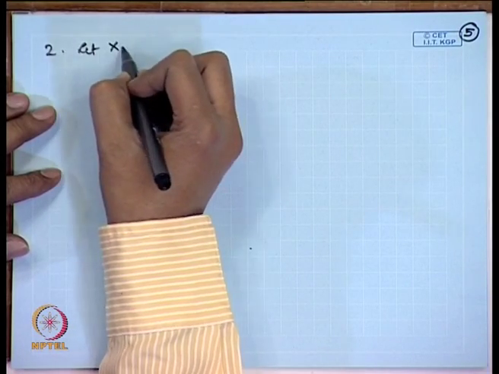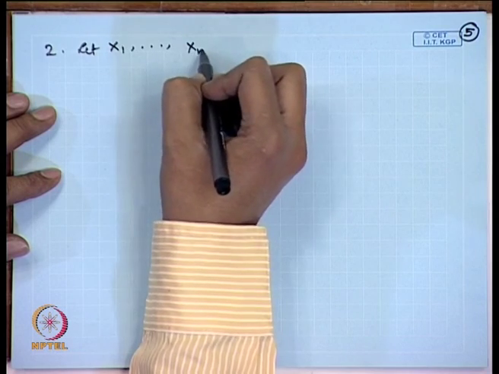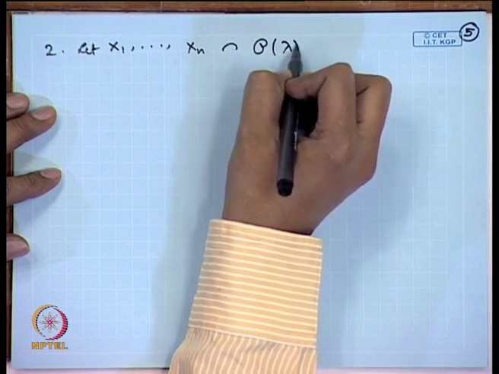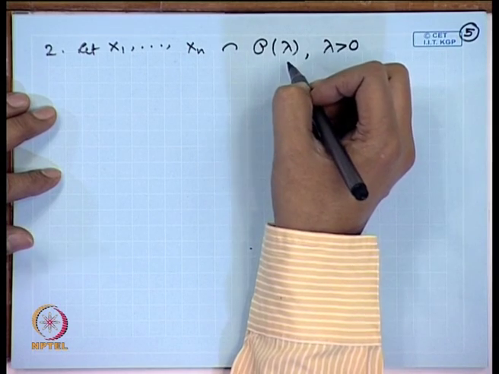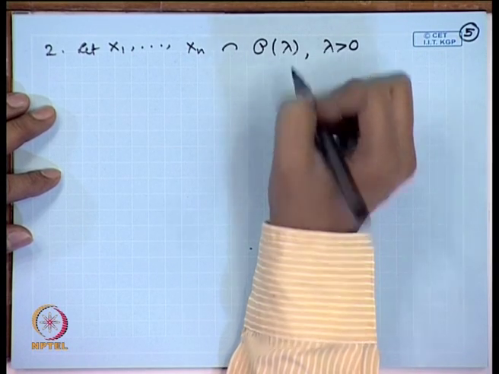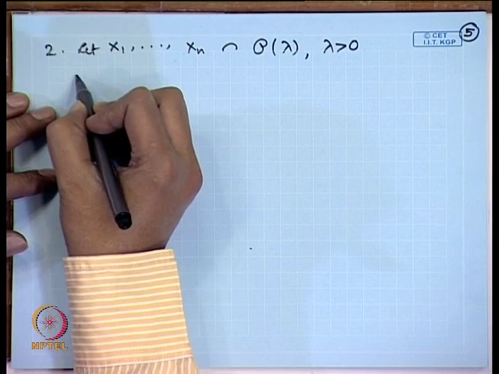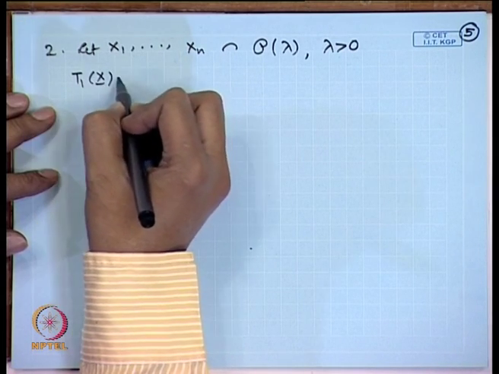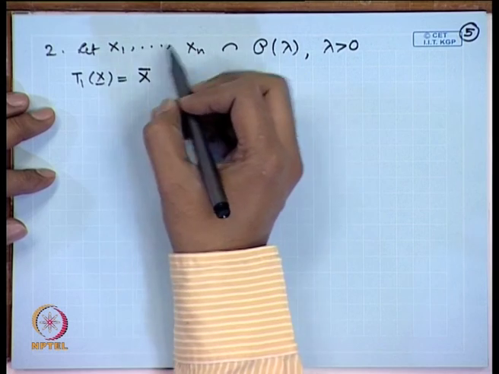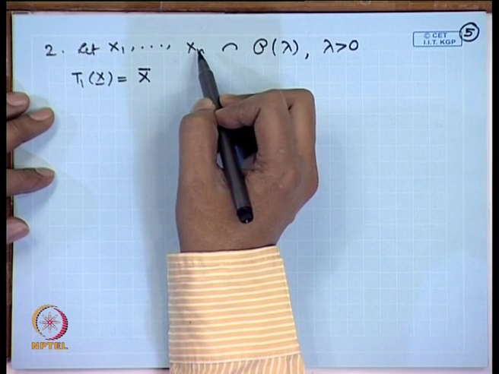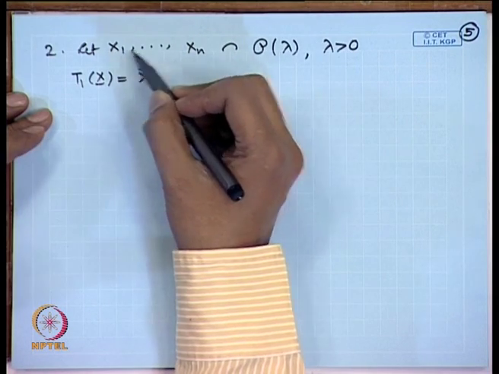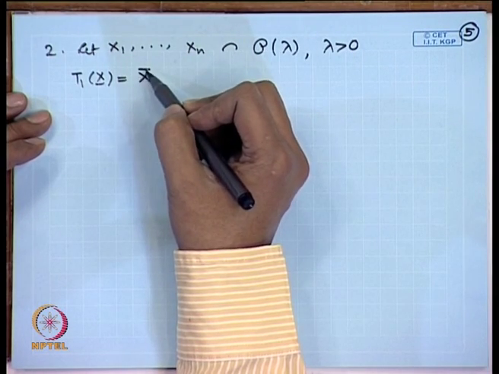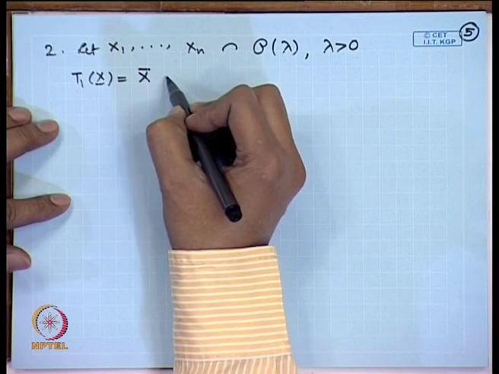Suppose we are having a random sample x1, x2, ..., xn from a Poisson distribution with parameter lambda. Now, naturally we may be interested to estimate lambda itself. So, we may consider, say, T1(x) as x bar. We know that the first moment of the Poisson distribution is lambda. So, expectation of x1 is lambda, and therefore, expectation of x bar is also lambda. So, this is unbiased.